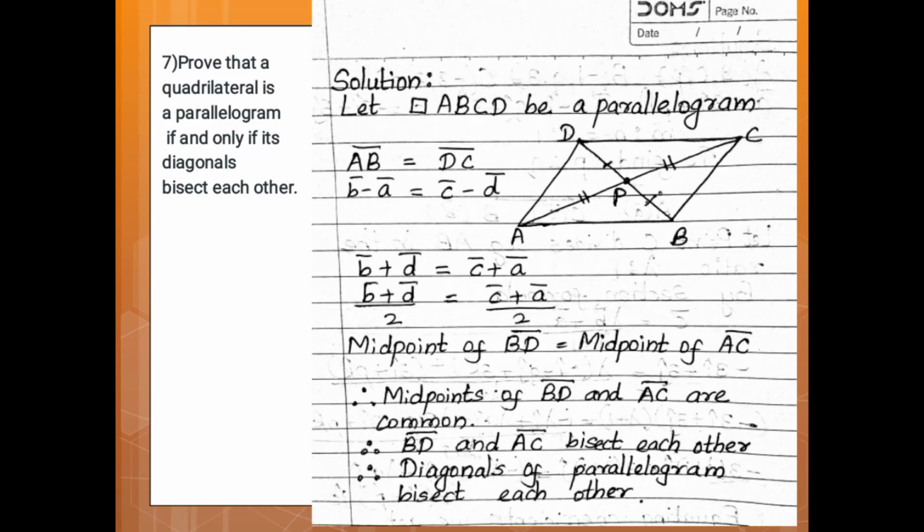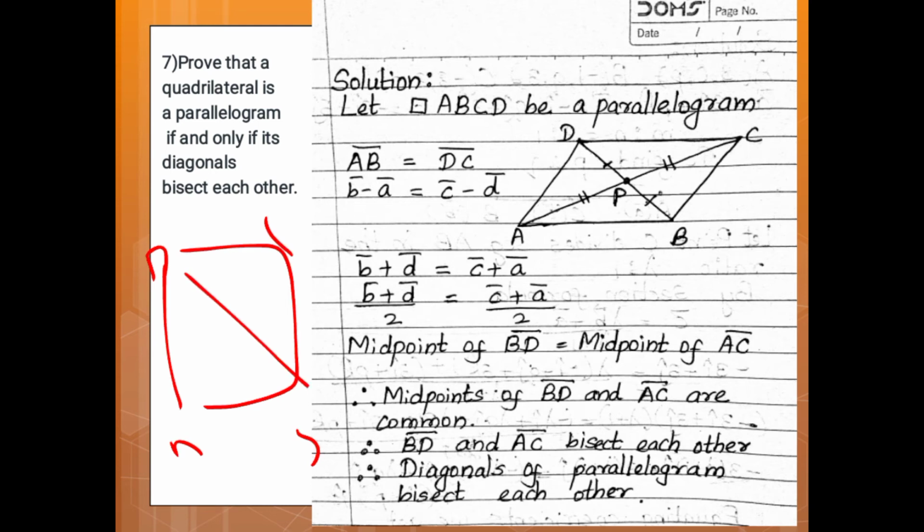Seventh problem: prove that a quadrilateral is a parallelogram if and only if its diagonals bisect each other. Here we have to prove that ABCD is a quadrilateral, and it is a parallelogram if the diagonals bisect each other. That means this is the same, this is the same. This we have to prove.